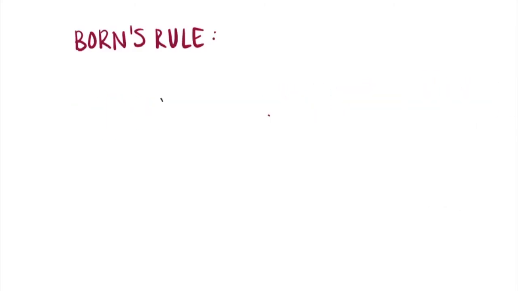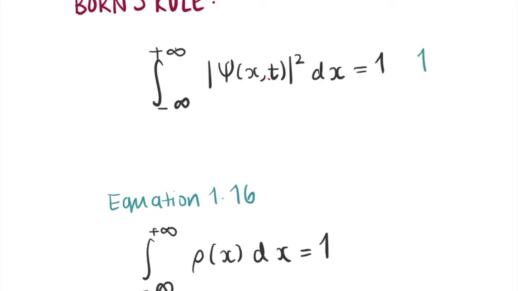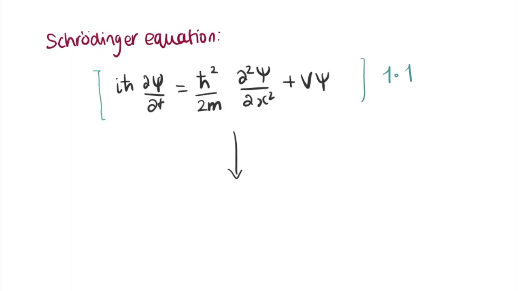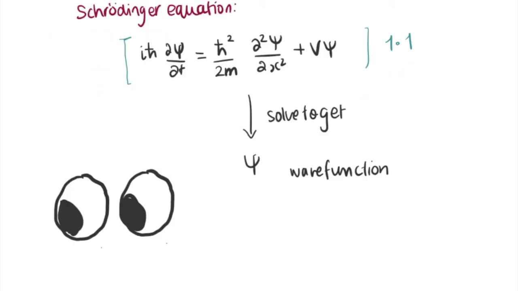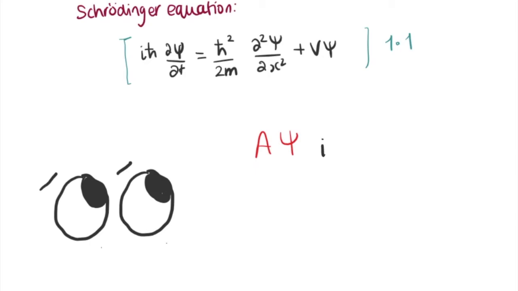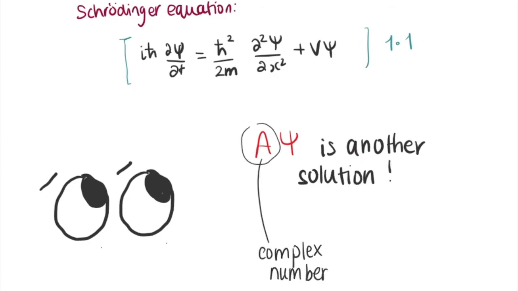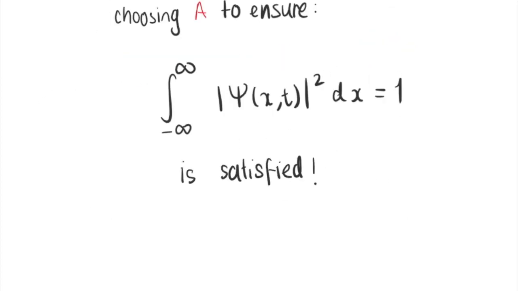1.4 Normalization. From equation 1.16, there is a condition that the integral of the modulus squared of the wave function must be equal to 1, because the particle must be somewhere between minus infinity and plus infinity. The wave function psi is supposed to be determined by the Schrodinger equation, and if we look at the Schrodinger equation, we see A psi is also a solution where A is any complex number. But we have to choose this factor A to ensure that this equation is satisfied. The whole process is called normalizing the wave function.